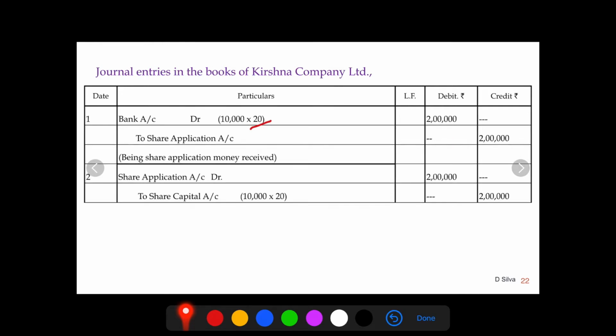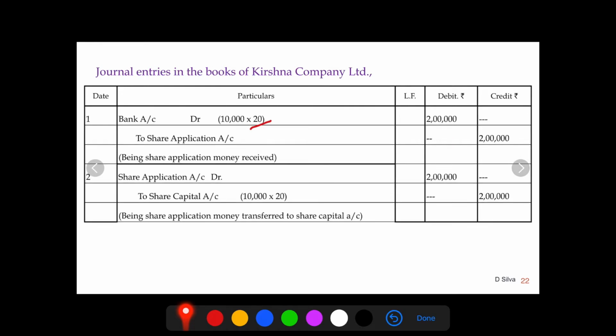Now the same application money we need to transfer to share capital account. The journal entry is share application account debit to share capital account. 10,000 shares are issued, the application money is 20 rupees, and the money debited and credited is 2 lakh.